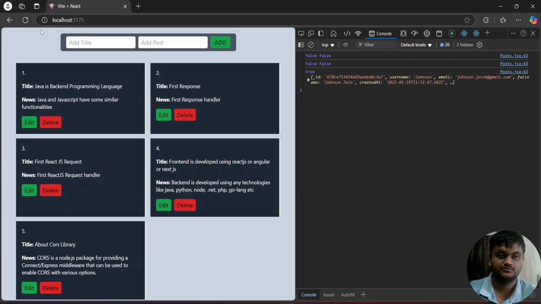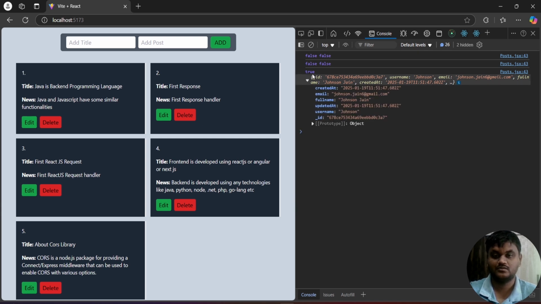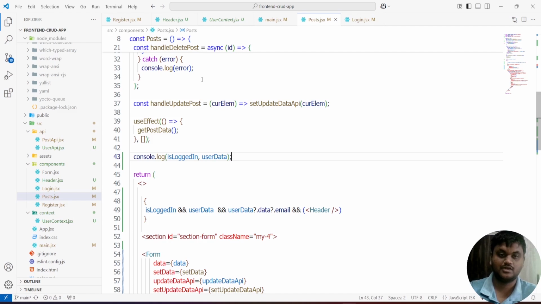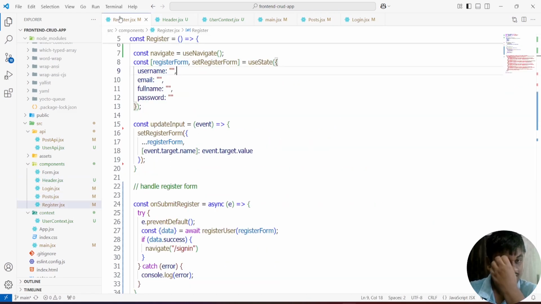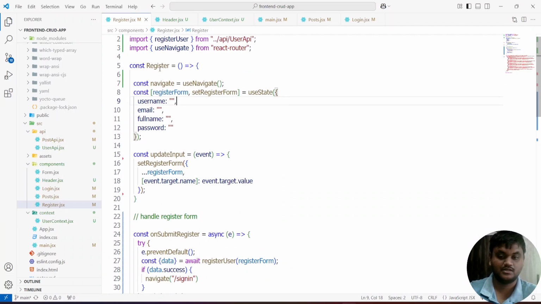Because this header is not rendering at first. Initially false is coming, after that we are getting true, and then true and our data. To avoid this, we have to use local storage. We have to do this here only.